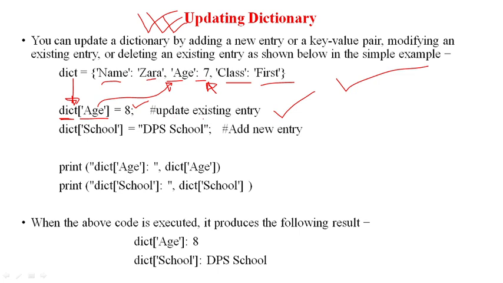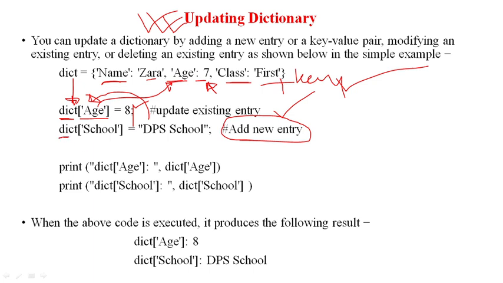Because of this, this will be updated to a new value. Semicolon is not required, okay. Now moving on. Similarly, I want to add a new entry into the dictionary. Means there is a key name, age and class. I want to add a new key value pair here in the dictionary. So how we can do that?